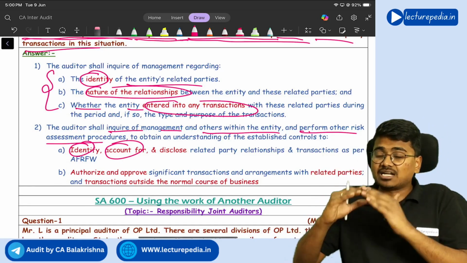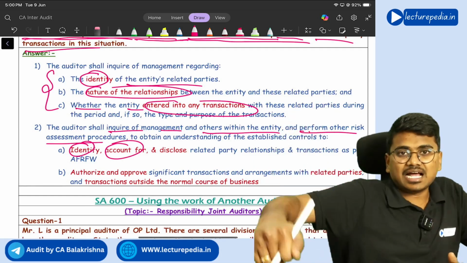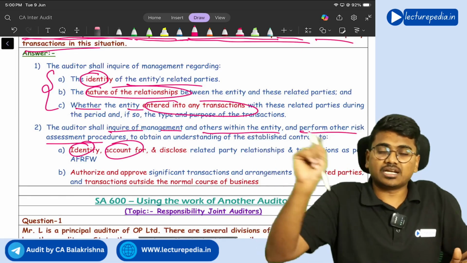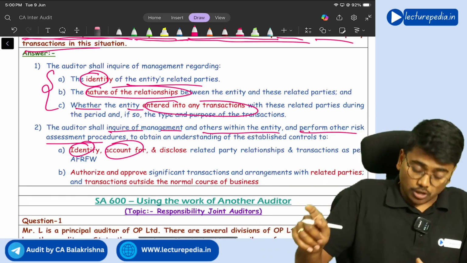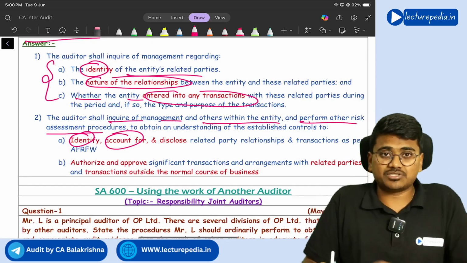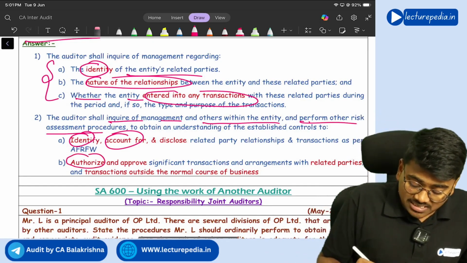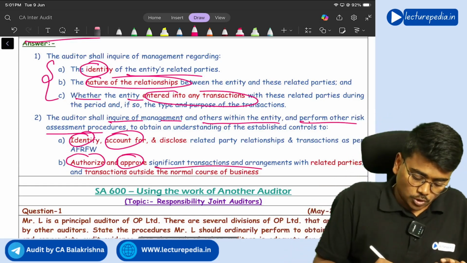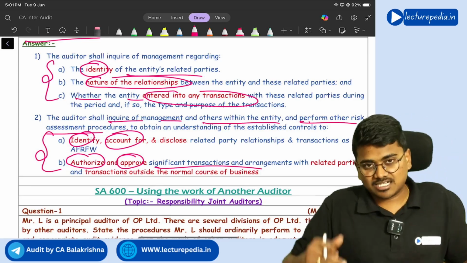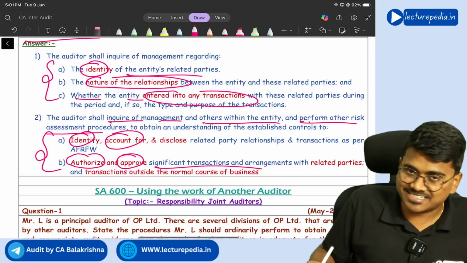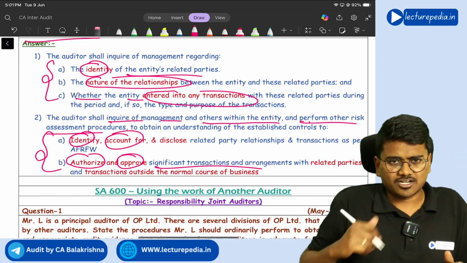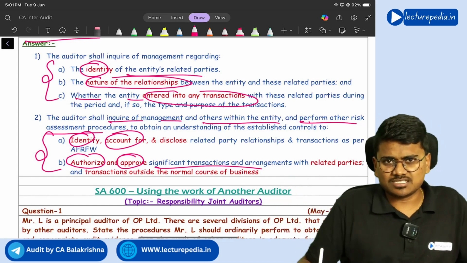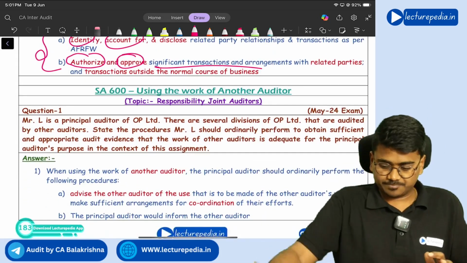So the auditor will understand the internal controls that the entity has established for the purpose of identifying, accounting for and disclosing the related party relationships and transactions, and he will also understand those internal controls that have been established for the purpose of authorization and approval of significant related party transactions. So controls over these two things the auditor will understand by performing additional audit procedures. Got it? Yes, these are the additional audit procedures that the auditor will perform with respect to related parties, and only these two are the questions from this SA 550.